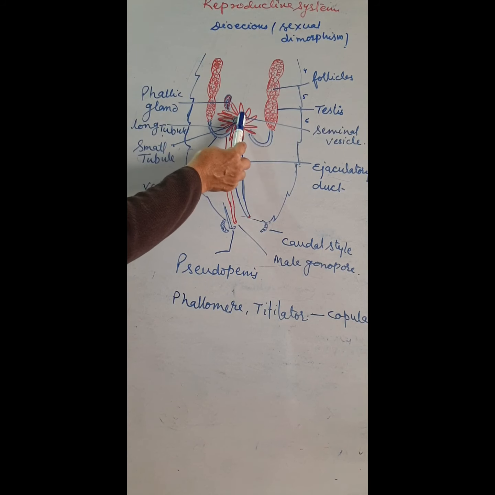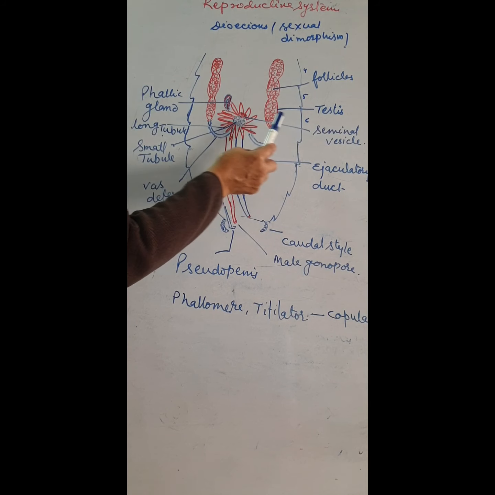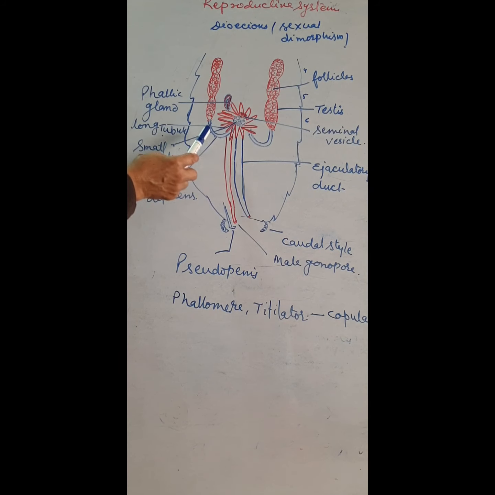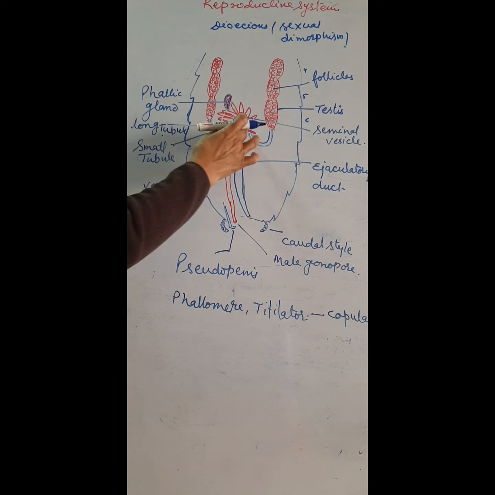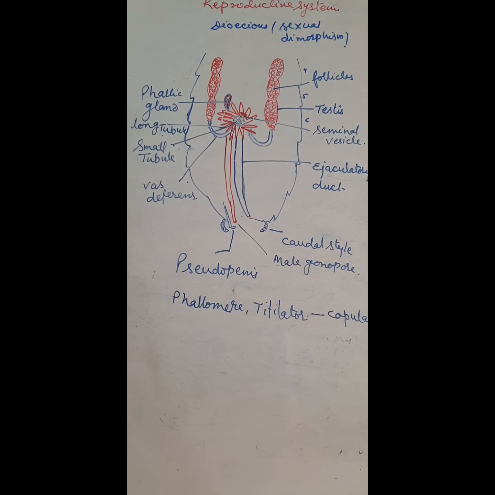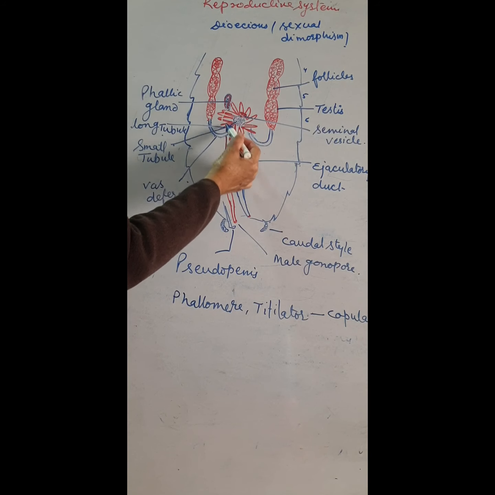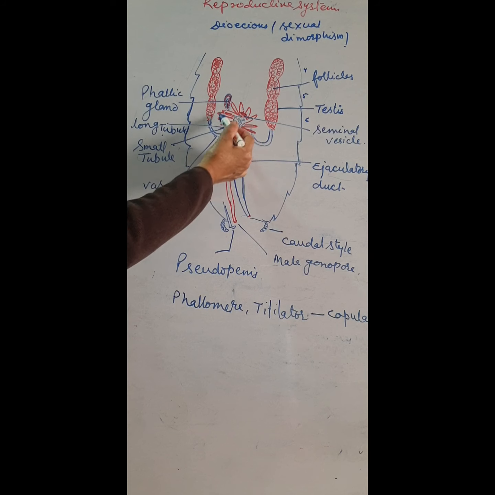The seminal vesicle is at the junction of the vas deferens and the ejaculatory duct. Then there is the mushroom gland, or utricular gland, in the 6th and 7th abdominal segments, which functions as an accessory reproductive gland.